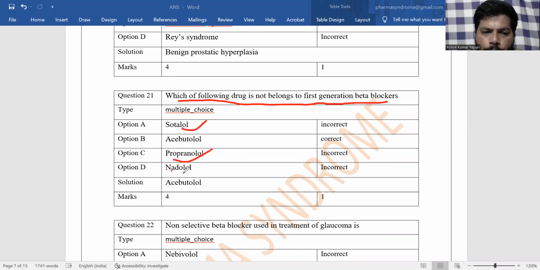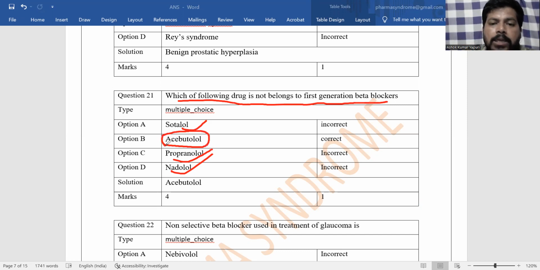propranolol, nadolol. Regarding the classification of beta blockers, I already made a video on our channel Pharma Syndrome. You can go and watch it; with excellent tricks and mnemonics you can easily remember the first, second and third generation beta receptor blockers. So please watch it. Here the answer is acebutolol.